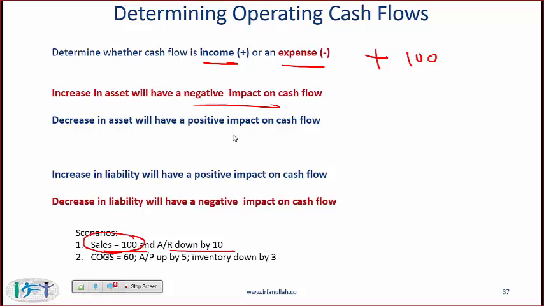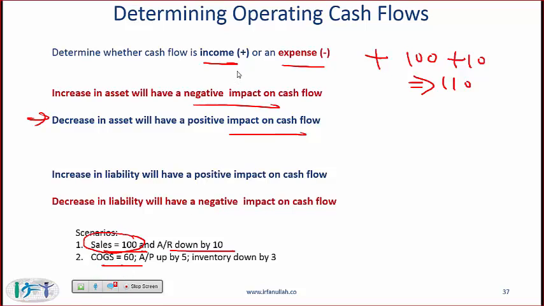A decrease in asset will have a positive impact on cash flow. AR down by 10 falls in this category, decrease in asset. So decrease in asset has a positive impact on cash flow. So the overall impact here will be 110. Then the next scenario, COGS is 60.